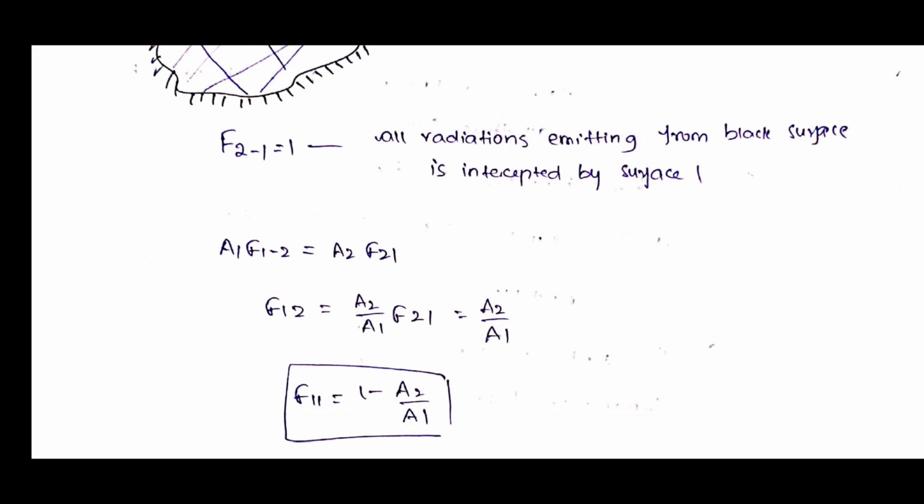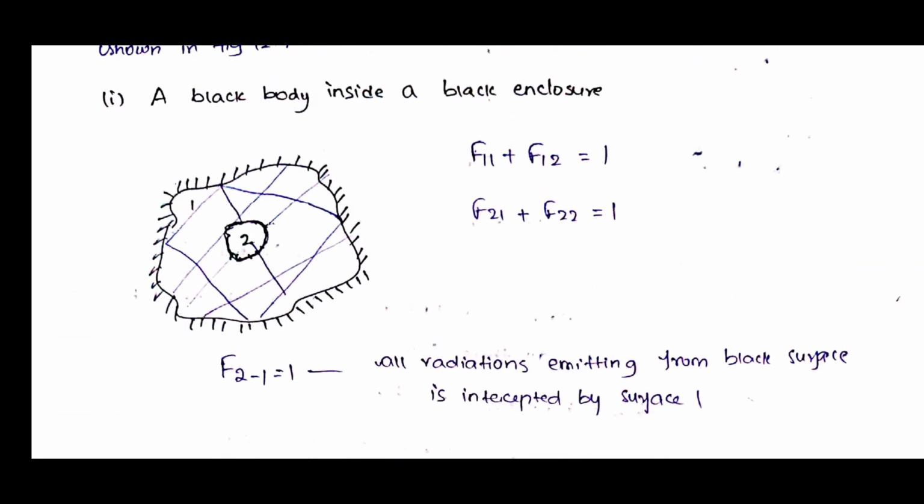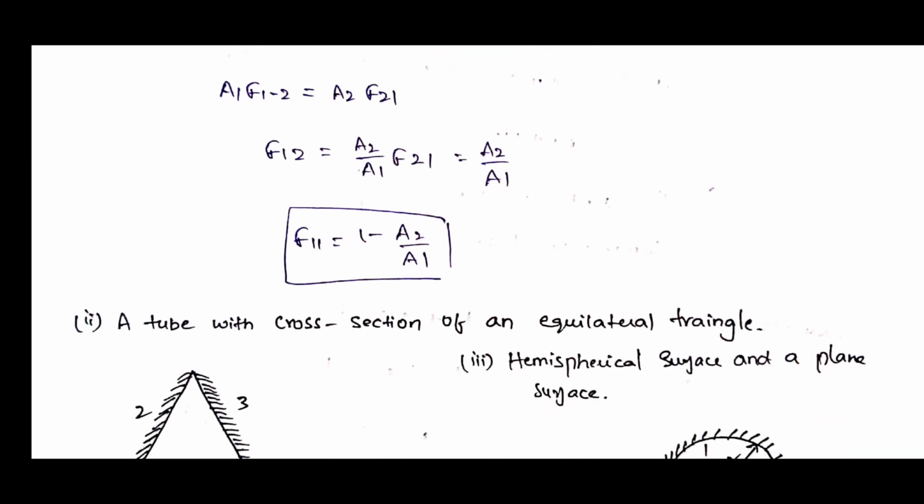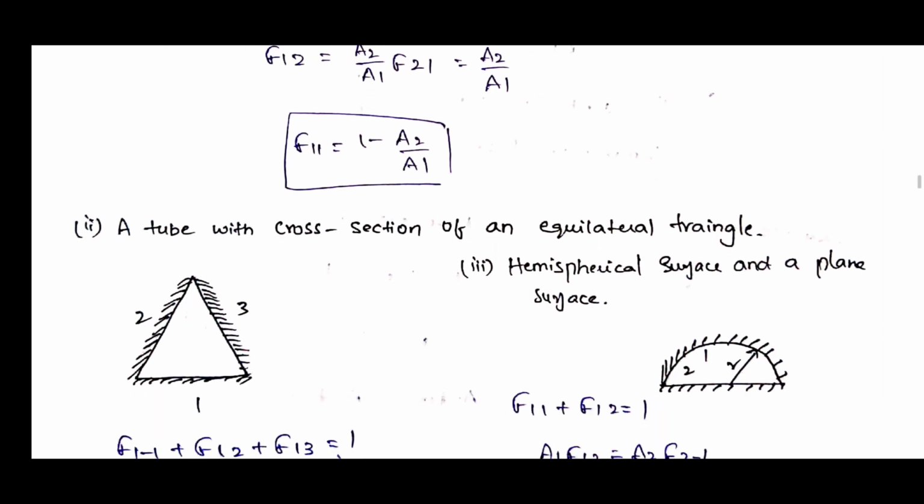And that is nothing but the area ratio, which is F12. If you want F11, substitute: F11 is equal to 1 minus F12, but we know that F12 is equal to A2 by A1. So F11 is equal to 1 minus A2 by A1. Clear? So now let us take another example, a tube with cross section of an equilateral triangle.